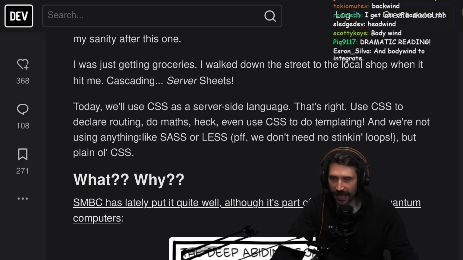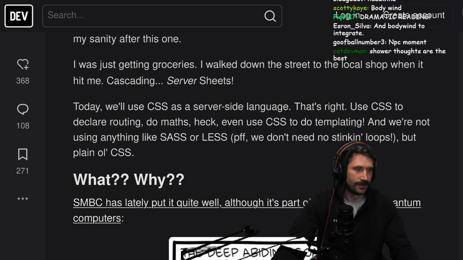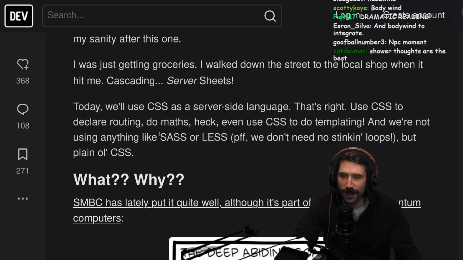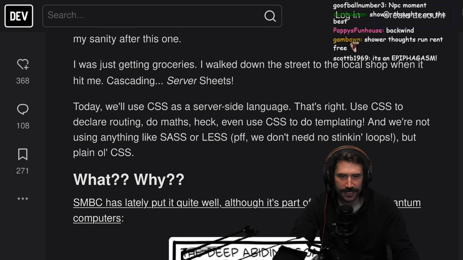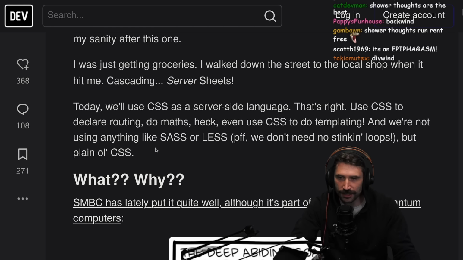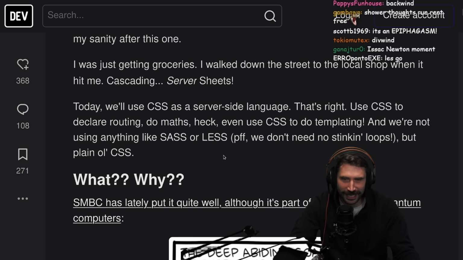Love it. Today, we will use CSS as a server-side language. That's right. Use CSS to declare routing, do maths, heck, quick maths. Heck, even use CSS to do templating. And we're not using anything like Sass or Less.